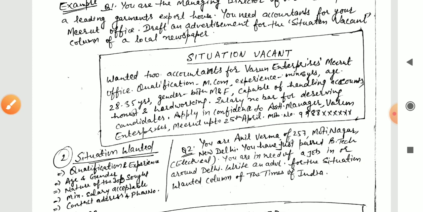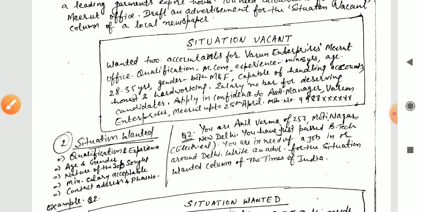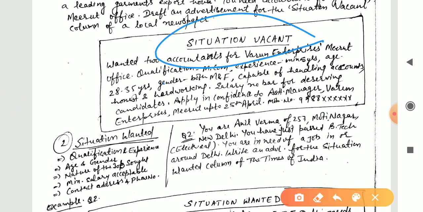Now we will discuss the next part, that is situation wanted. There is not much difference between situation vacant and wanted, but the main difference is that in situation vacant it is the company that requires persons, but in situation wanted it is the single person who requires a job.